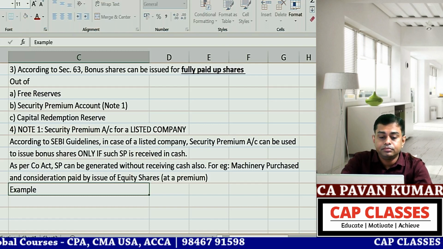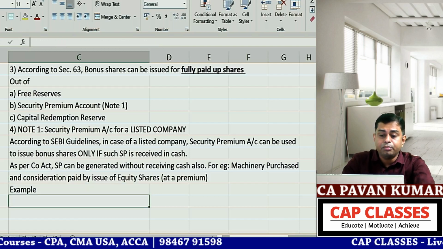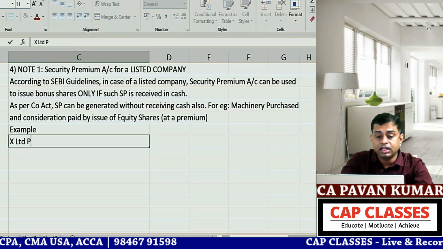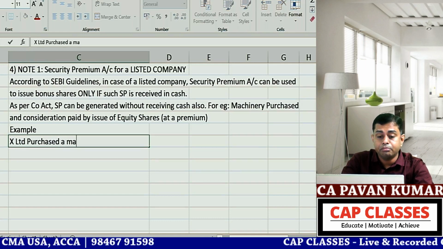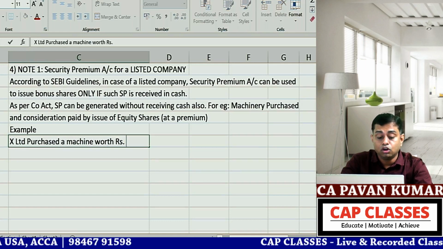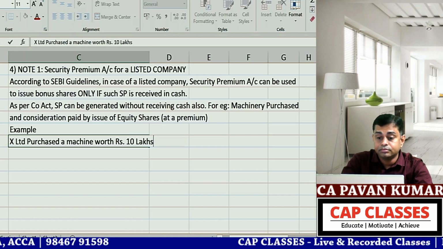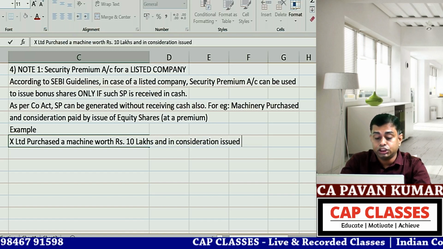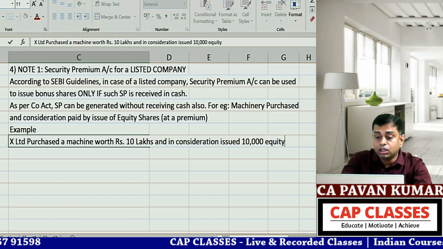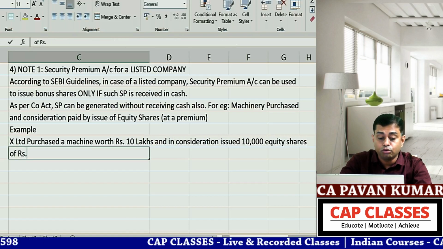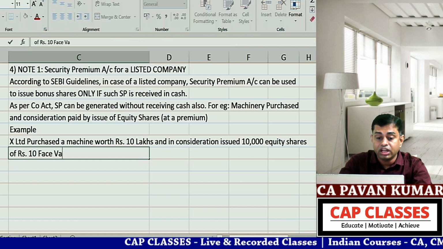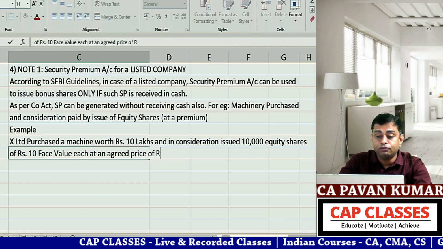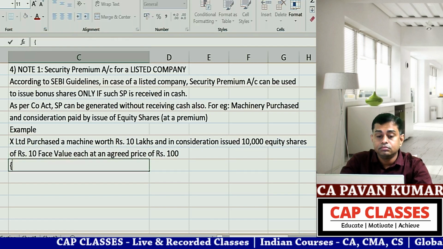Example. This example we have already seen, but just write down. X Limited purchased a machine worth rupees 10 lakhs, and in consideration issued 10,000 equity shares of rupees 10 face value each at an agreed price of rupees 100. Pass the journal entry.